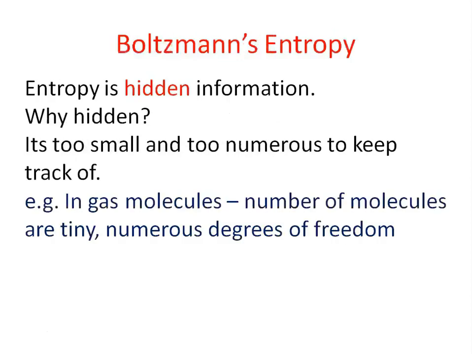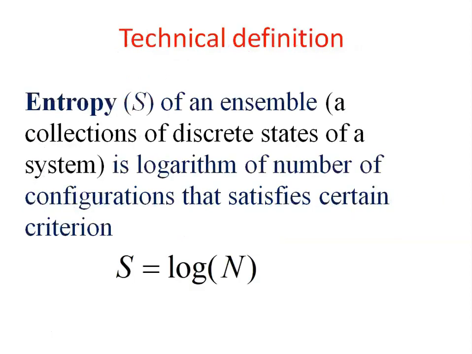Entropy is hidden information because it is a very small quantity, that is small particles, atoms, molecules, which we cannot observe, and they are too numerous to keep track of. Entropy of an ensemble is the logarithm of the number of configurations that satisfy certain criteria, or a collection of discrete states of a system, a selected collection.